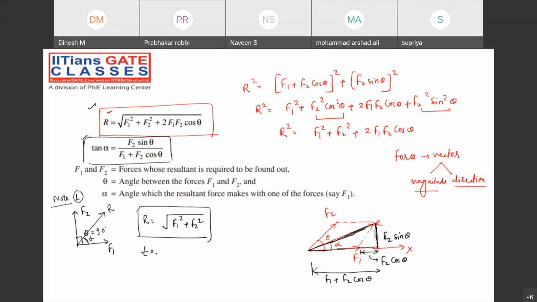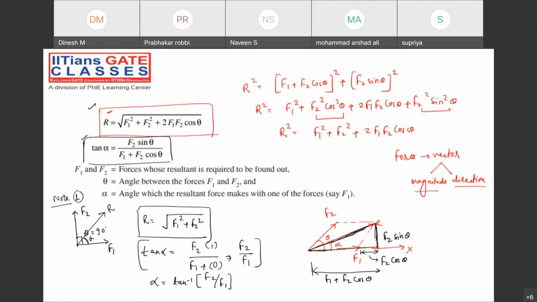Then what about tan alpha? F2 sin 90, and sin 90 is 1. And F1 plus F2 cos 90 will be 0. So you get F2 by F1. From here, alpha will be tan inverse of F2 by F1. All of you are understanding?